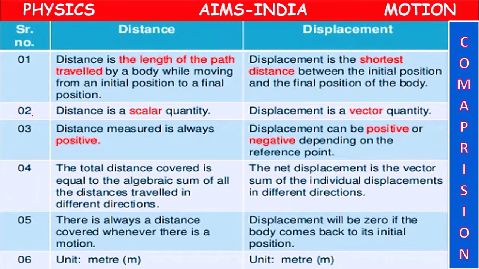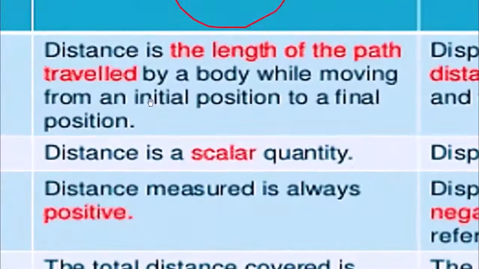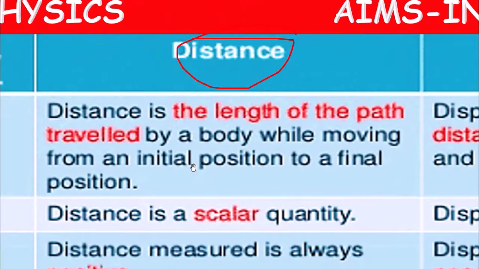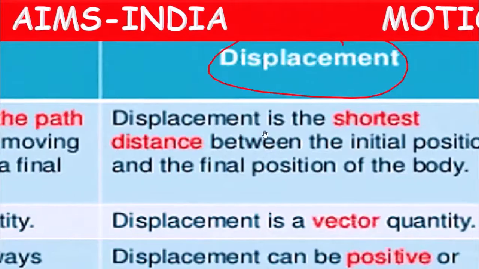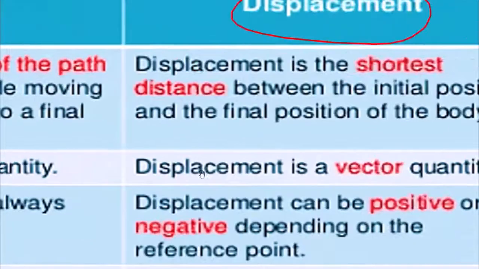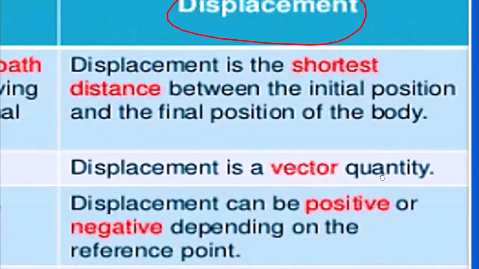Next, let's compare the two quantities, distance and displacement. Distance means the total length of the path traveled by a body. Displacement is the shortest distance between the initial position and the final position. Distance is a scalar quantity. Displacement is a vector quantity.